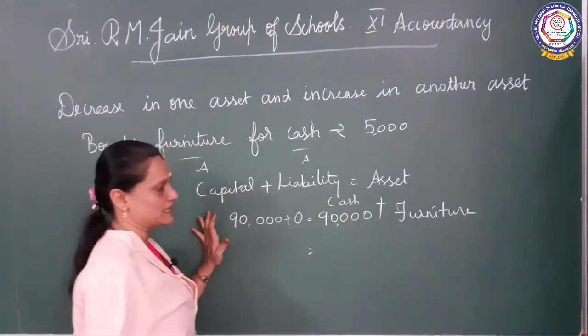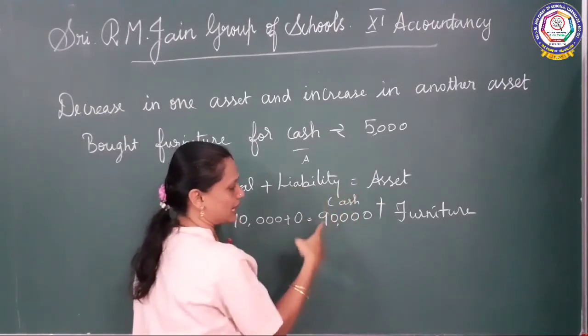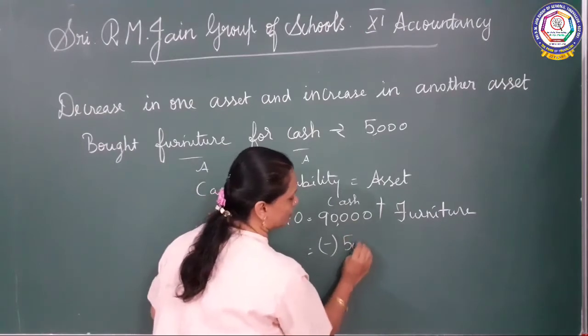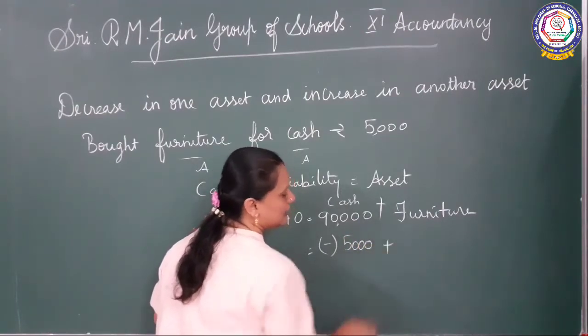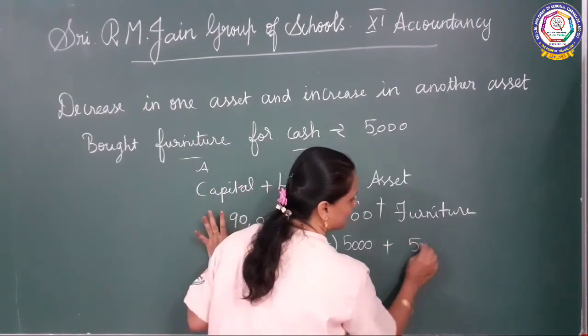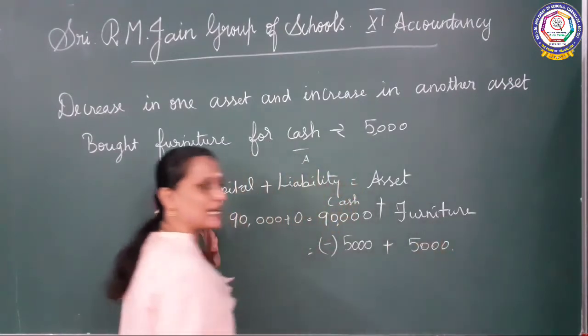Furniture we are going to purchase now. So cash asset we are having 90,000. In that we are going to take 5,000 rupees, and then what we are going to do? We are going to buy the furniture. So 5,000 rupees worth of furniture is coming inside.